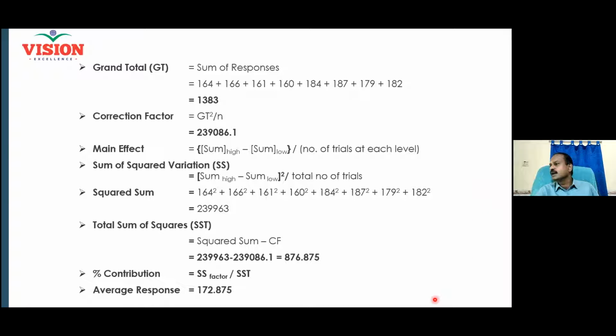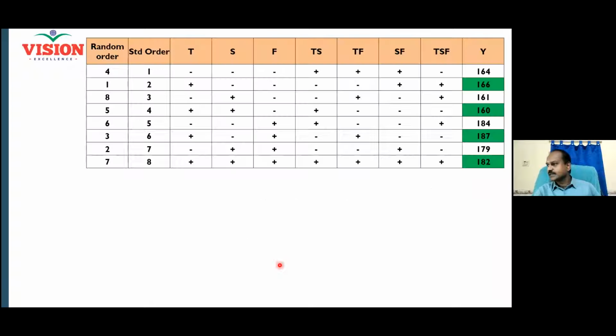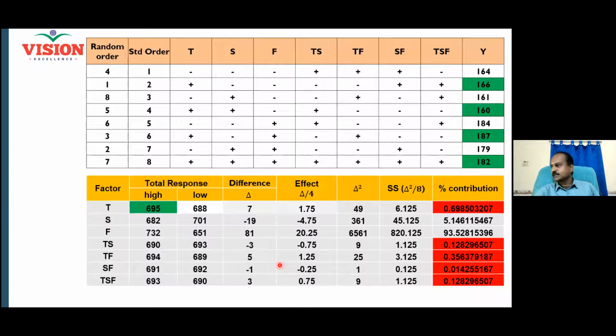We have not. Do you see here? Yes. Squared sum minus correction factor, 876. Here also it is 876. Here also you can cross verify. Oh, sorry, 876. Now total sum of square is understood.